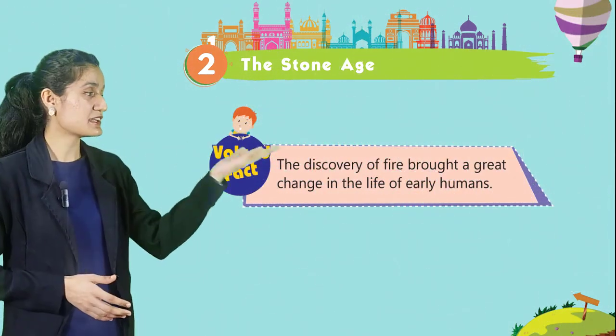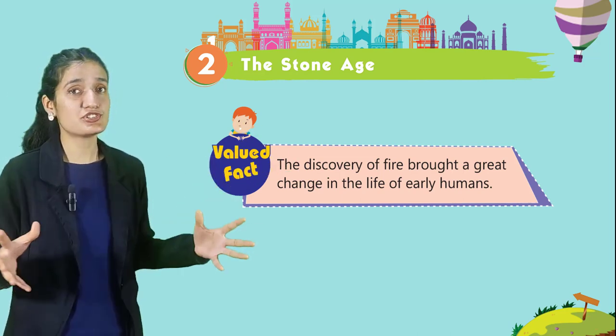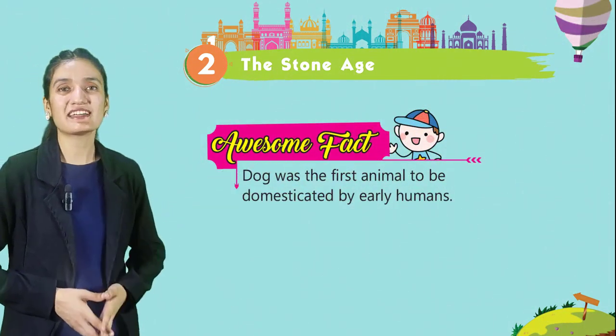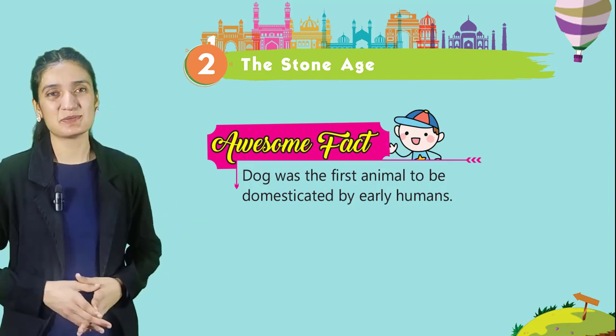Now, take a look at valued fact. The discovery of fire brought a great change in the life of early humans. And here is awesome fact. Dog was the first animal to be domesticated by early humans.